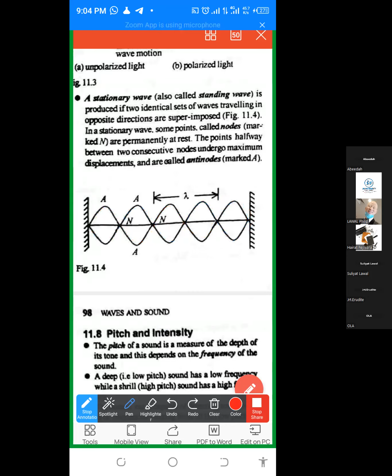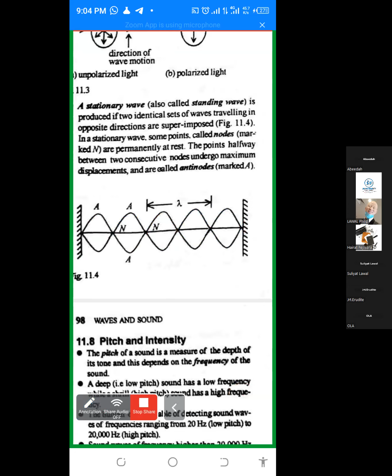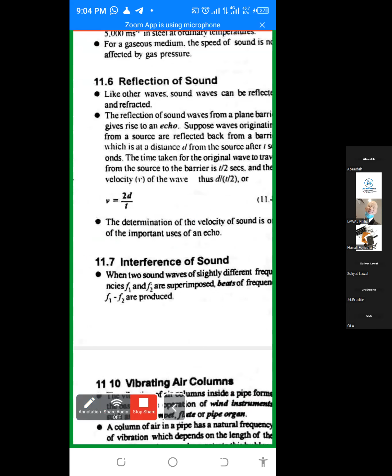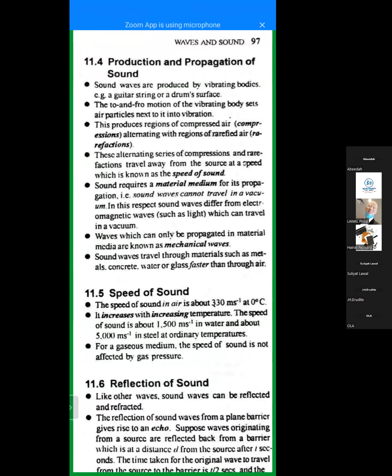Now, based on that, let's quickly talk about the wave of sound, the production of sound. Applications, e.g., a guitar string, a drum surface, any vibrating body will produce a sound.